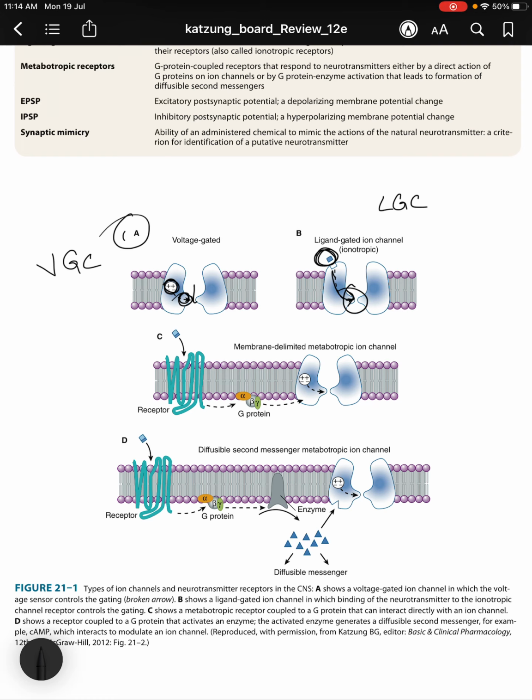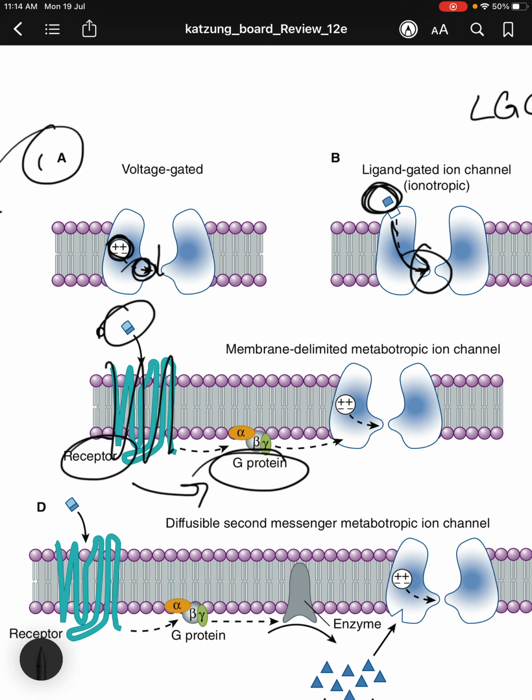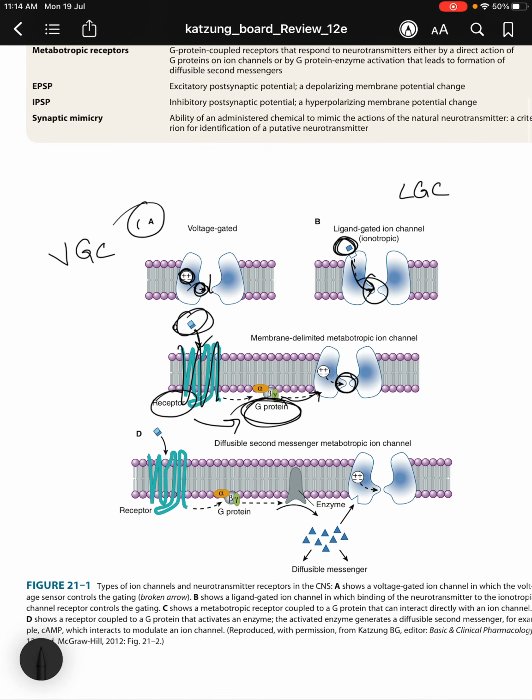In C you can see a metabotropic receptor, or a G protein coupled receptor. This is the receptor, it is coupled to the G protein, and it can interact directly with an ion channel. So the substrates interact with the receptor, which is coupled to a G protein, and this influences the gating of the actual ion channel.